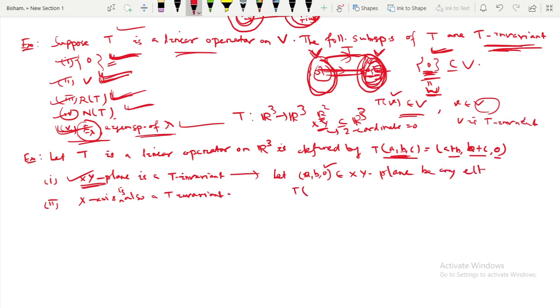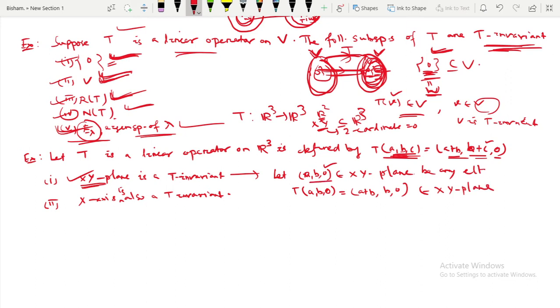So if you take its transformation, transformation of abc is defined in this way. So transformation of a comma b comma 0, where in place of c you put 0, will be a plus b comma b comma 0. So this is also lying in the xy plane.